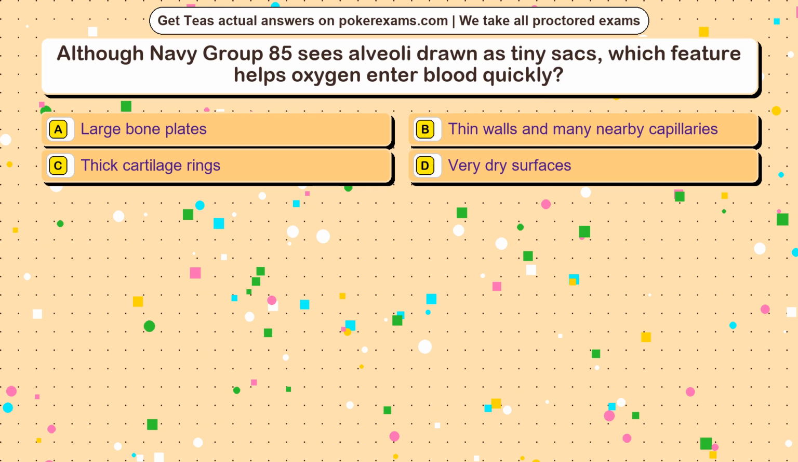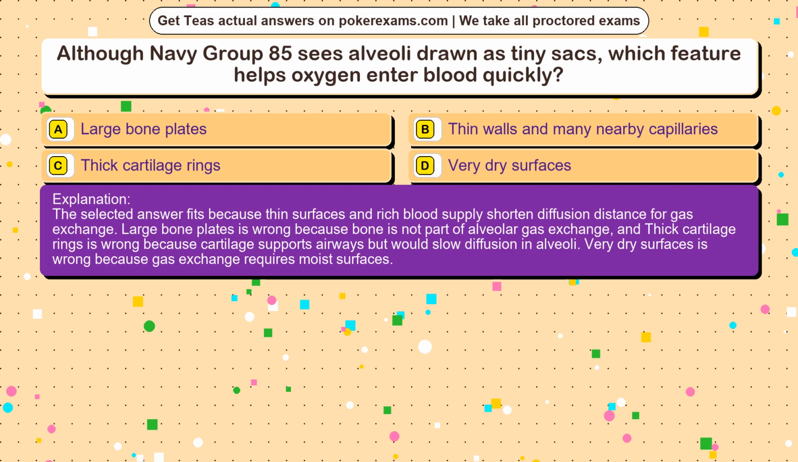The correct answer is option. The selected answer fits because thin surfaces and rich blood supply shortened diffusion distance for gas exchange. Large bone plates is wrong because bone is not part of alveolar gas exchange, and thick cartilage rings is wrong because cartilage supports airways but would slow diffusion in alveoli. Very dry surfaces is wrong because gas exchange requires moist surfaces.